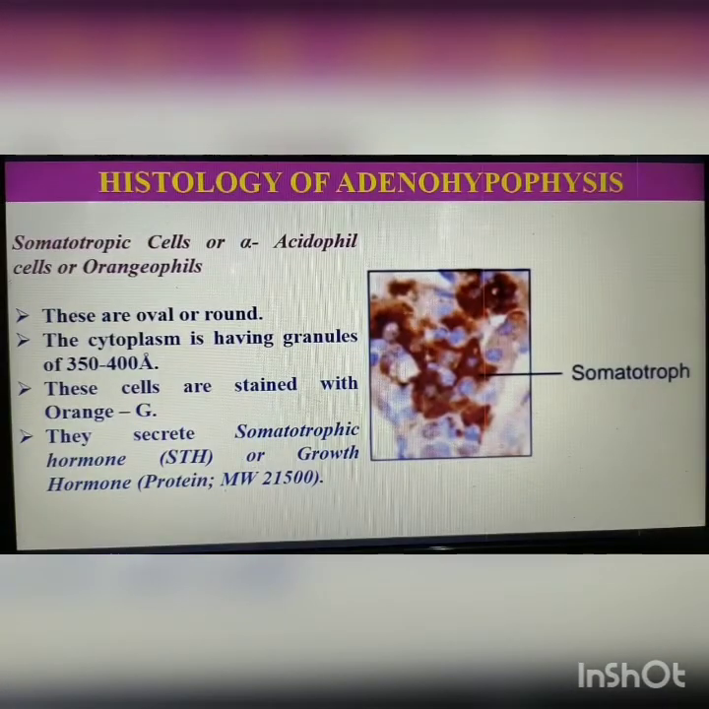Somatotropic cells or alpha acidophil cells are oval or round in shape. The cytoplasm has granules of 350 to 400 angstrom. These cells are stained with orange G. They secrete somatotropic hormone or STH or growth hormone. Growth hormone is a protein hormone whose molecular weight is about 21,500. This is a figure of somatotroph cells.